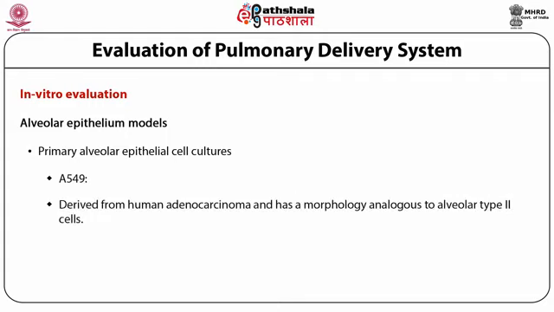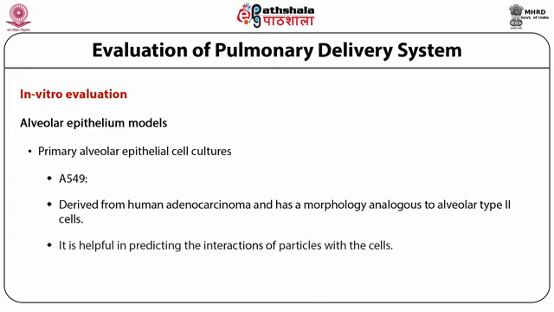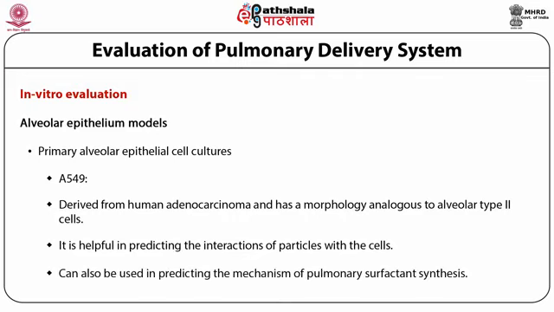A549 is derived from human adenocarcinoma and has a morphology analogous to alveolar type 2 cells. It is helpful in predicting the interactions of particles with the cells. It is also helpful in metabolic and toxicological studies. However, it is not useful as a drug delivery model because it does not form a stretched monolayer. Some authors have reported that these cell lines can also be used in predicting the mechanism of pulmonary surfactant synthesis.